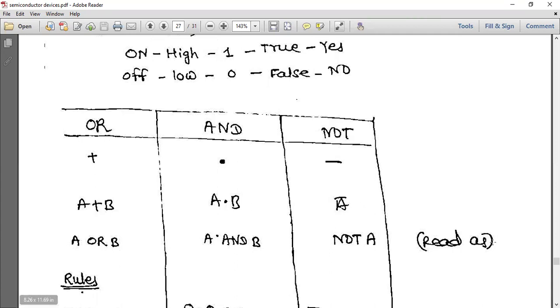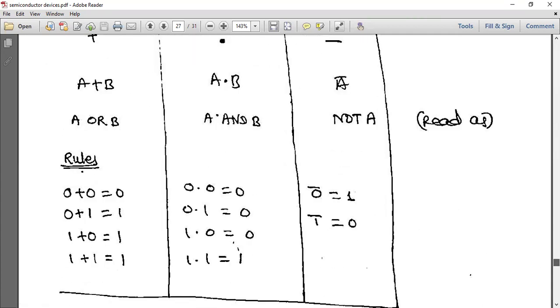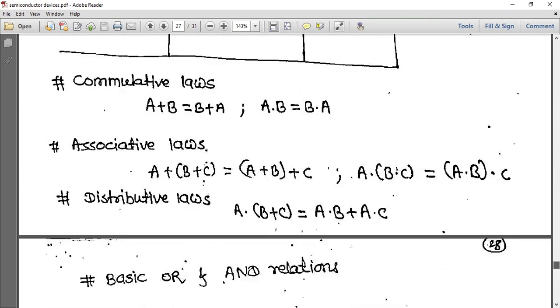Okay, and the rules are there. I have given them. You can see 0 or 0 is equal to 0. 0 or 1 is 1. 1 or 0 is 1. 1 or 1 is equal to 1. 0 and 0 is 0. 0 and 1 is 0. 1 and 0 is 0. 1 and 1 is 1. And this is the complement. If it is 0, it becomes 1. The complement of 1 is 0.